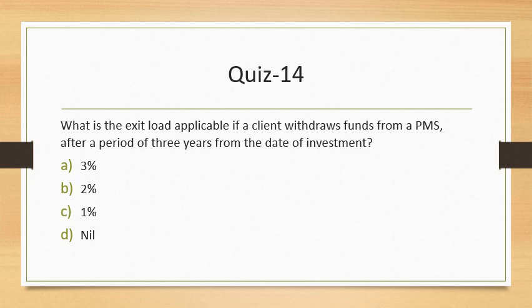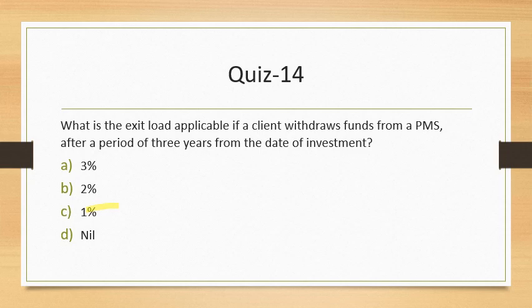What is the exit load applicable if a client withdraws money from PMS after a period of 3 years from the date of investment? So if you have completed 3 years from the date of investment, if you are taking that into consideration here, it would be 1%. Beyond 3 years, it would become nil.